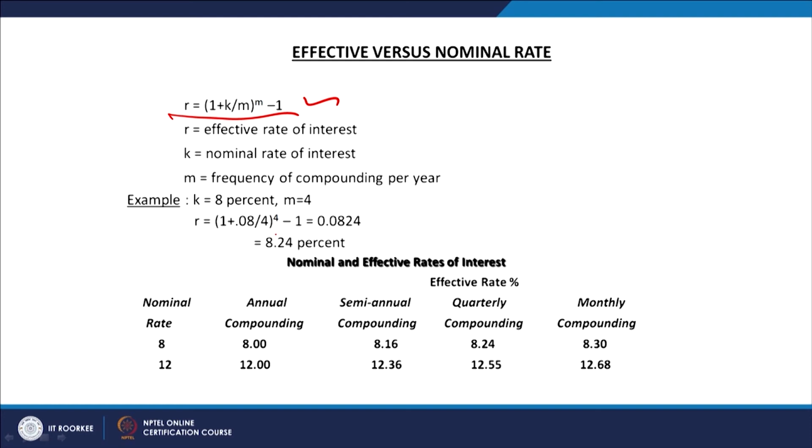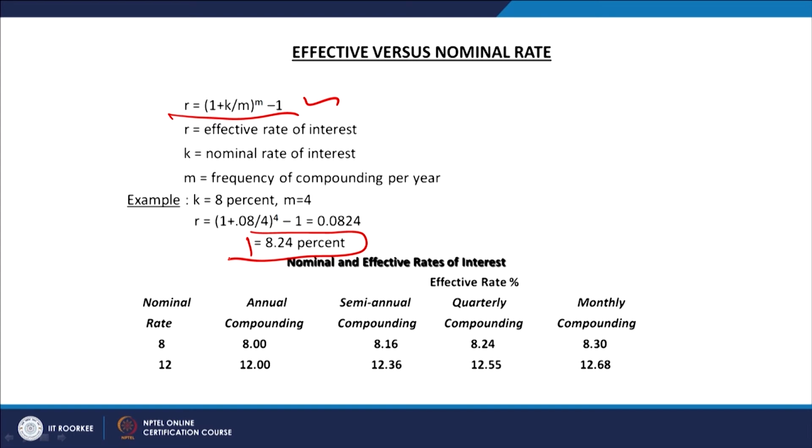So R in this case becomes how much? This becomes 8.24%. This is called the effective rate of interest, ERI, as compared to the nominal rate of interest. The nominal rate of interest is 8%, but the effective rate of interest is more than that, by 0.24%. So it becomes 8.24%. So always be careful when you make an investment in any financial institution or bank; always ask, yes, this is the nominal rate of interest, but what is the effective yield available from this investment, and that will be known as the compound output available.